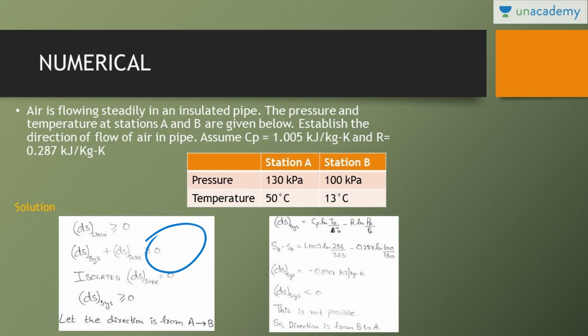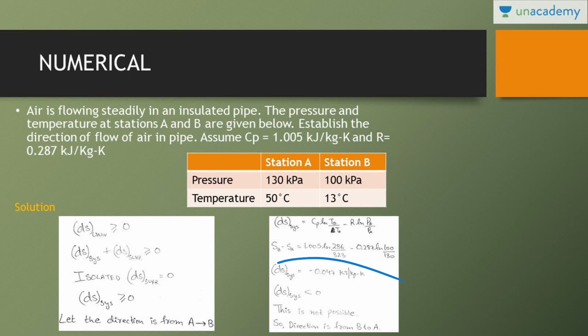It is insulated, so there is no heat transfer, so the entropy change of surrounding is equal to 0. So we have to keep in mind that the entropy change of system should be greater than 0. Let us suppose the direction is from A to B, and we will put these values in this particular equation.